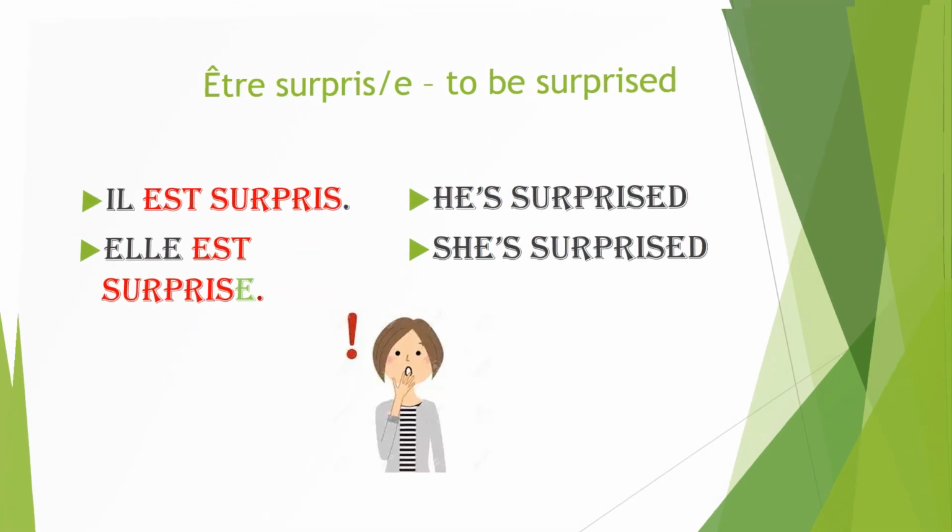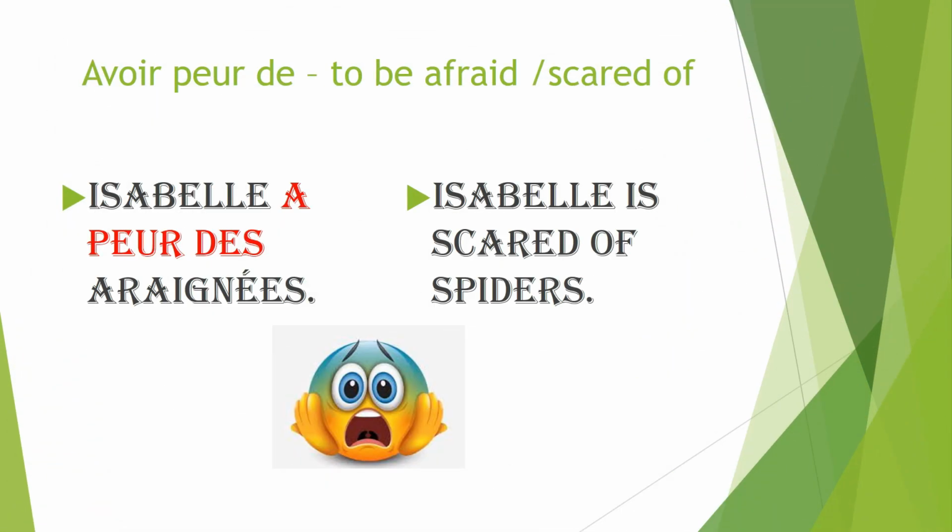Let's look at the next one, which is again with the verb avoir, and the expression is avoir peur de. To be afraid of or scared of. Isabelle a peur des araignées. Isabelle is scared of spiders.